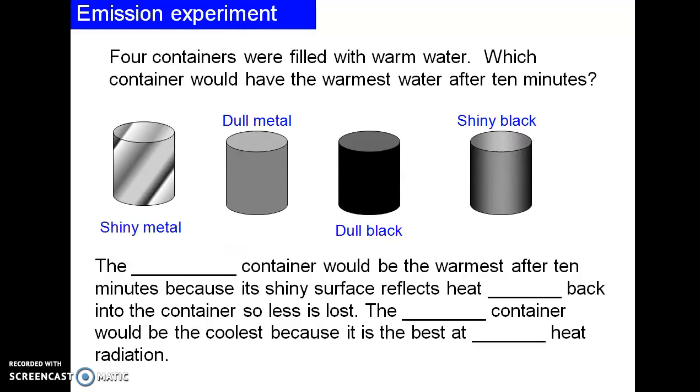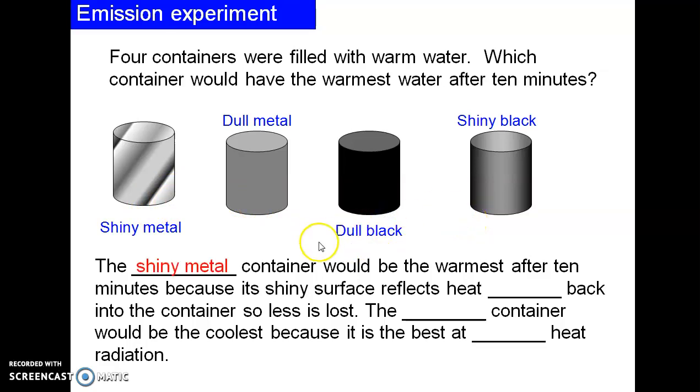Now this is the emission experiment. Four containers are filled with warm water. Which container would have the warmest water after 10 minutes: shiny metal, dull metal, dull black, or shiny black?